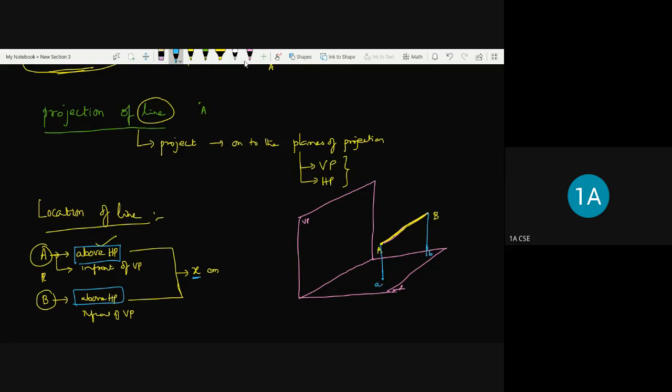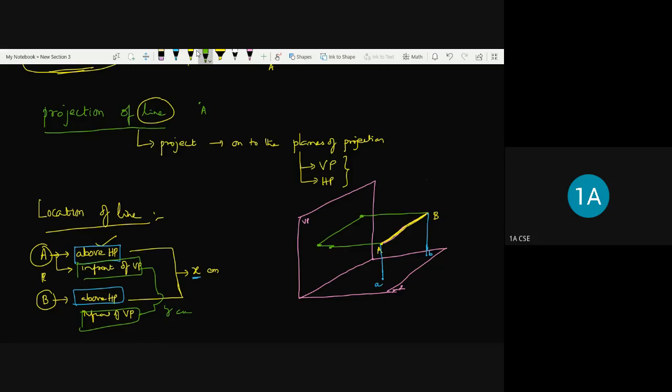Similarly, if the in-front-of-VP distance is also the same, then I can take this as Y and this as Y. Both are at the same distance, say Y centimeters, from the vertical plane. So what does it mean? It means the line has the same distance from the vertical plane as well as the same distance from the horizontal plane.